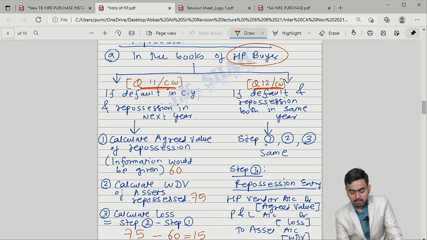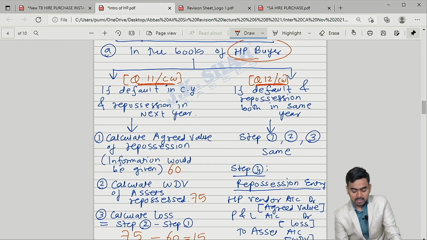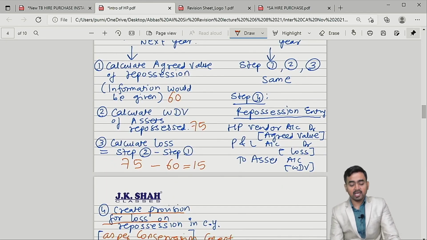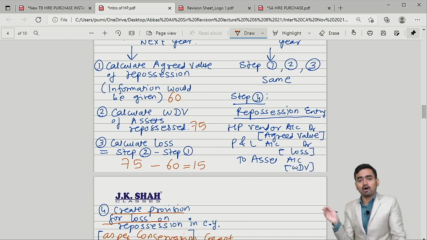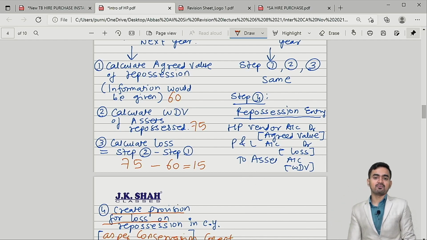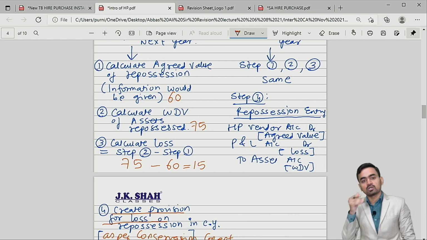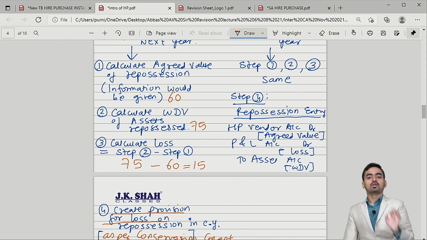Just your step number 1, what is step number 1, my dear students? Agreed value. Step number 2, WDV. Step number 3, loss, and directly then pass the repossession entry. The asset goes out with the WDV of 75, against which the vendor account will be settled at rupees 60, and hence the 15 rupees loss is directly charged to profit and loss account. Is it clear? Directly charged to profit and loss account.